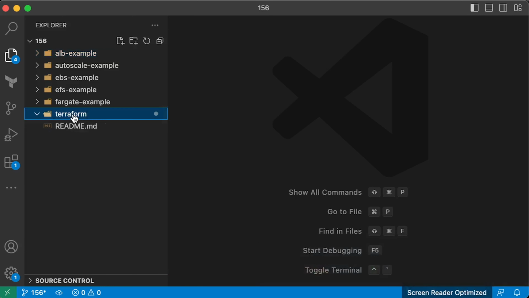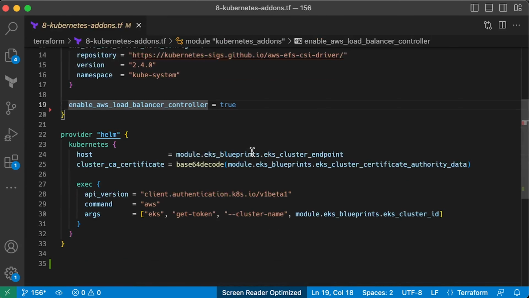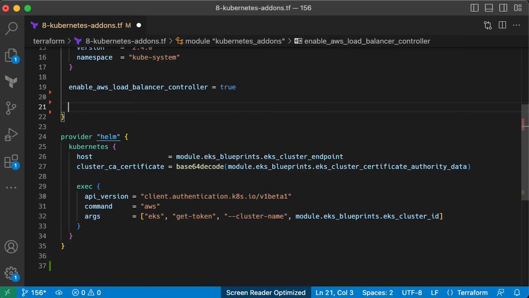Next, we'll install metrics server and Cert-manager, and I'll show you how to enable cluster autoscaler. As with previous add-ons, we'll use the same Terraform module. First, let's enable metrics server. Usually it's used with a horizontal pod autoscaler, but you can also use it to quickly get CPU and memory usage of the pods and nodes with the kubectl top command.